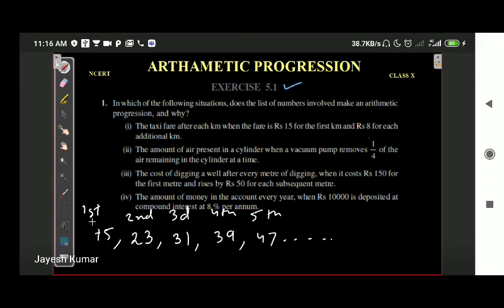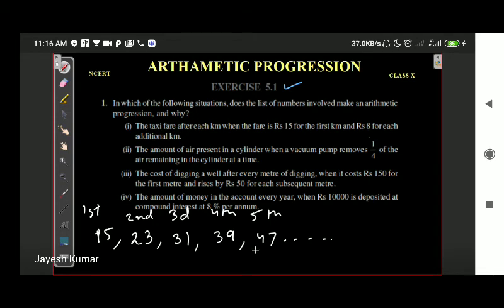So if I travel only 1 kilometer, I pay 15 rupees. For 2 kilometers, 23 rupees. 3 kilometers, 31 rupees. 4 kilometers, 39 rupees. 5 kilometers, 47 rupees. We have to determine whether this series becomes an AP or not.